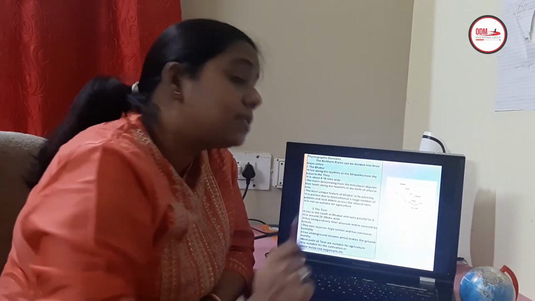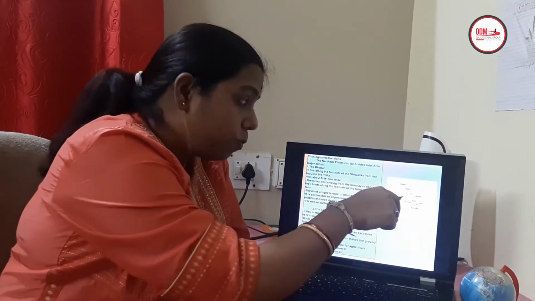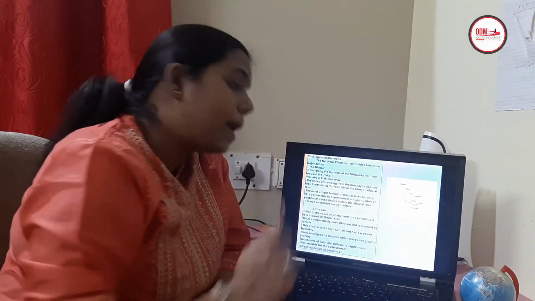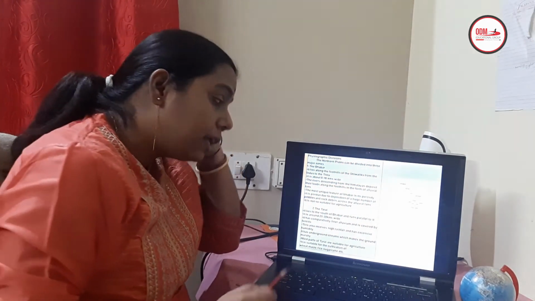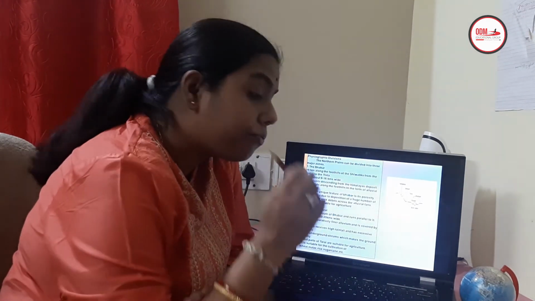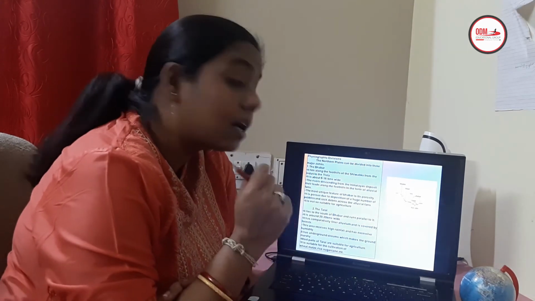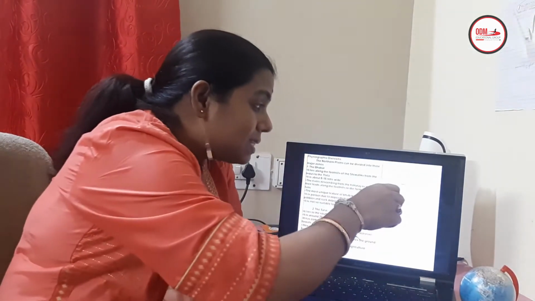Coming to the next is the Tarai region. What is the Tarai region? It lies in the south of Bhabar and runs parallel to it. And it has an extension of 20 to 30 kilometers wide. Children, it has comparatively finer alluvium which covers the forest. And you know, this Tarai area is densely forested.